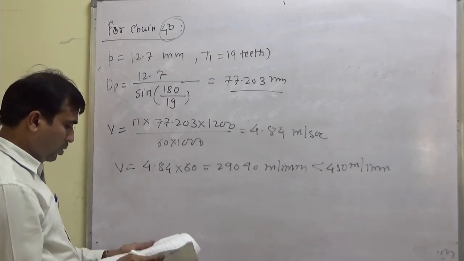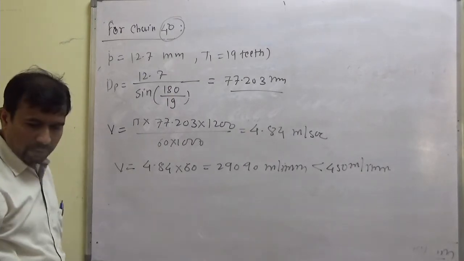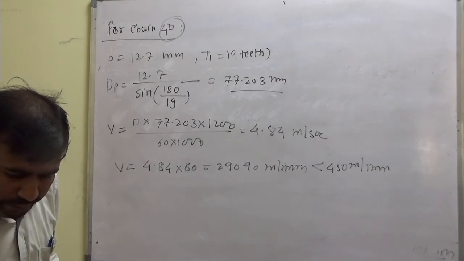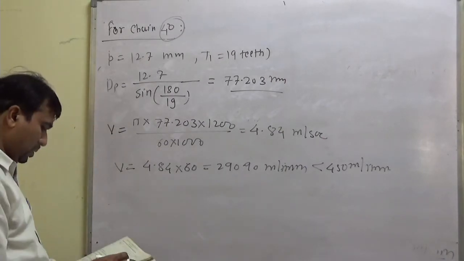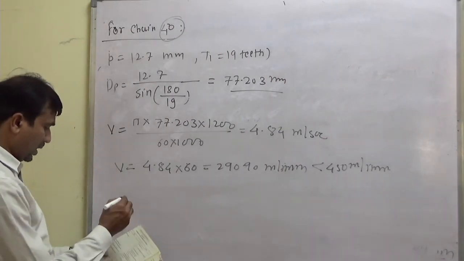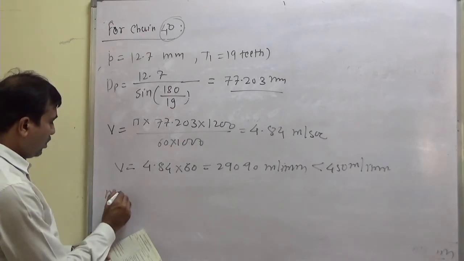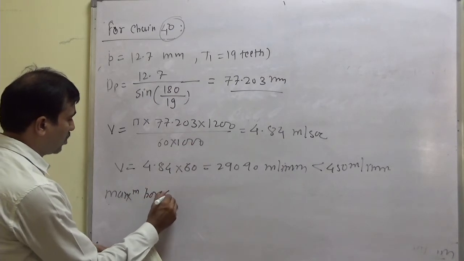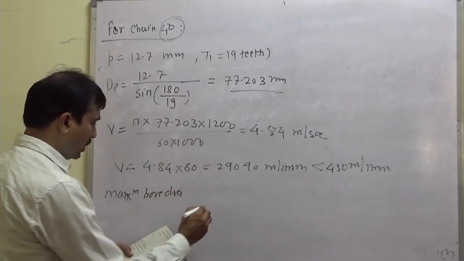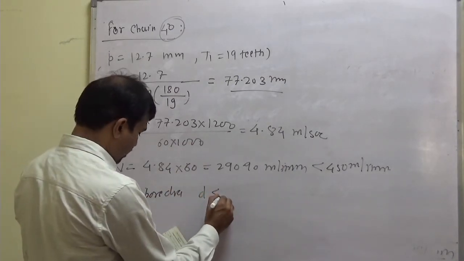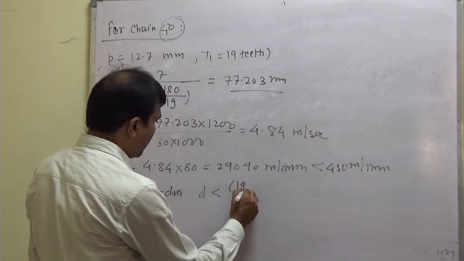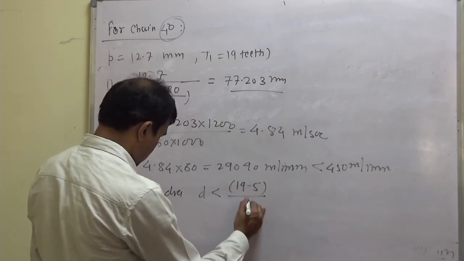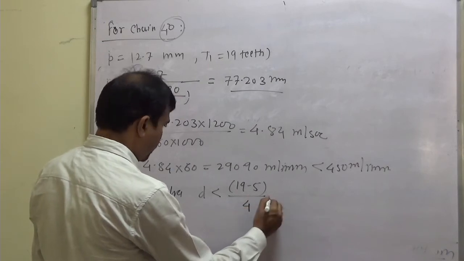Suppose we check for chain number 40 from table number 14.3, maximum bore dia on smaller sprocket, D should be less than T, that is 19 minus 5, divided by 4, into pitch.